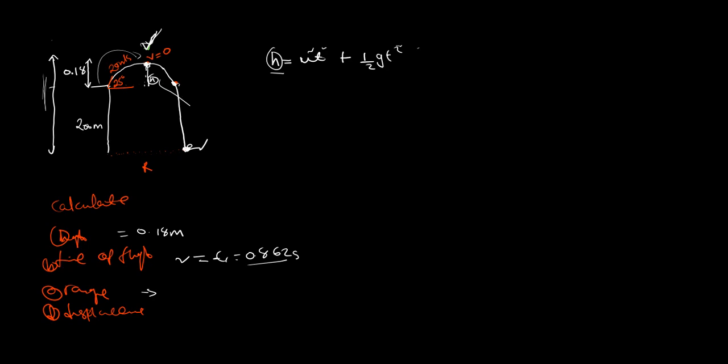I add this one on top, and also the 200 that we have. So I'll say 0.18 plus 200 is equal to the initial velocity. Now the initial velocity is 0 at this point, because we want to start falling. We are at this peak, with that height that we added. That's the maximum height from the bottom. So we write 0 times t, plus a half, because it's 0 velocity at the peak there. That's why I've written this 0.